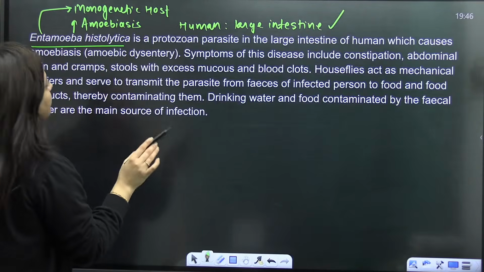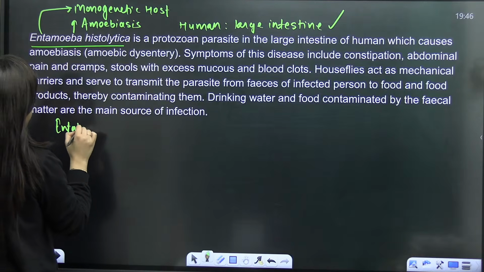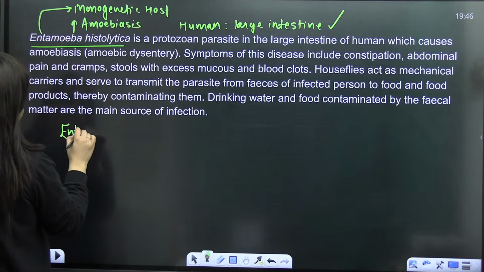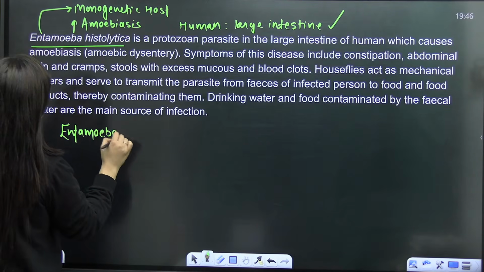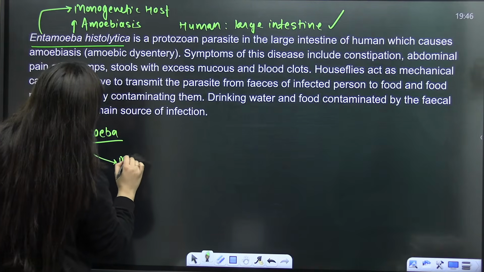And this Entamoeba is actually having two forms. One is magna and the other is minuta.